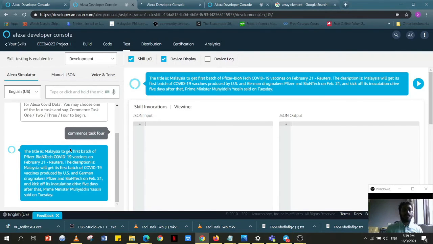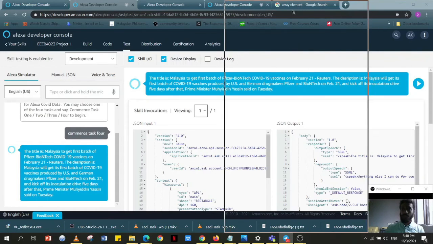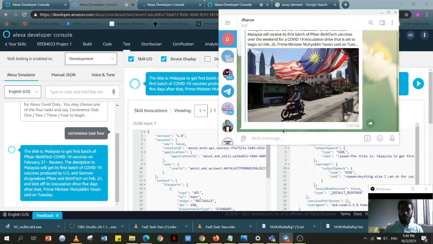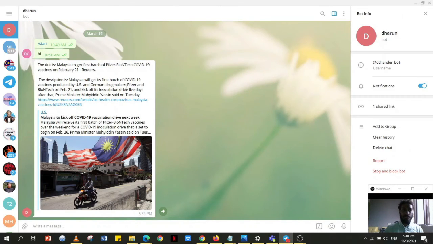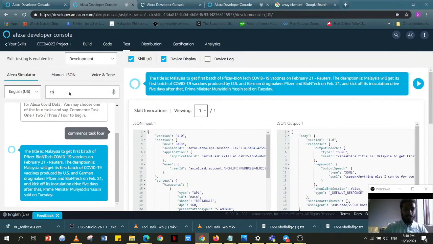The title is, Malaysia to get first batch of Pfizer-BioNTech COVID-19 vaccines on February 21st, Reuters, and this will actually be sent into the Telegram. The description is, Malaysia will get its first batch of COVID-19 vaccines produced by US and German drug makers Pfizer and BioNTech on February 21st, and kick off its inoculation drive 5 days after that, Prime Minister Muhyiddin Yassin said on Tuesday. So let's see, for this time I'm going to try coronavirus update in Malaysia.